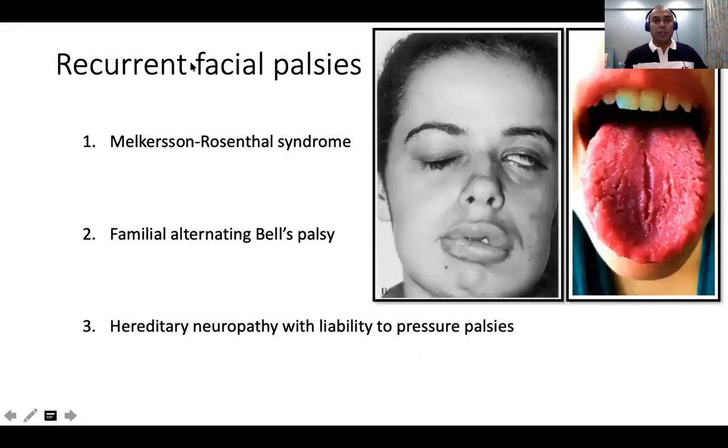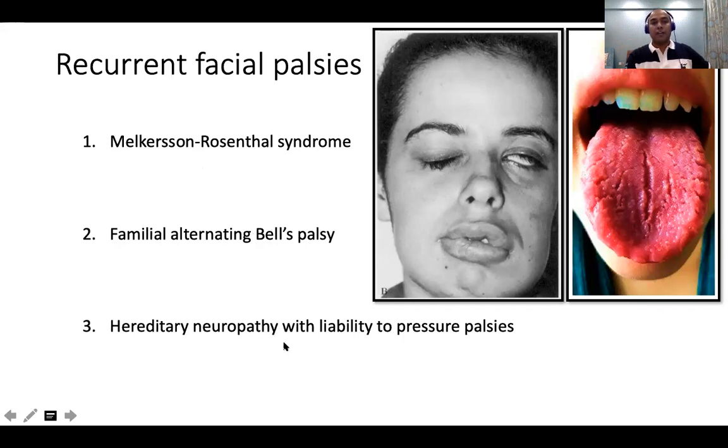Okay, so recurrent facial nerve palsies, again, all are very, very rare. Melkersson-Rosenthal syndrome is a triad of edema with recurrent facial nerve palsies and a fissure in the tongue. So they can have an orofacial edema, and they can have recurrent palsies on one side, which becomes permanent later on. You can see fissure in the tongue. I've seen only one child with Melkersson-Rosenthal syndrome. Familial alternating Bell's palsy is a type of familial, what I just noted. Some families can have either autosomal dominant or autosomal recessive recurrent facial Bell's palsy.